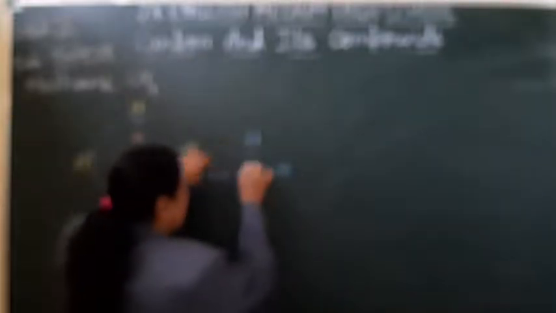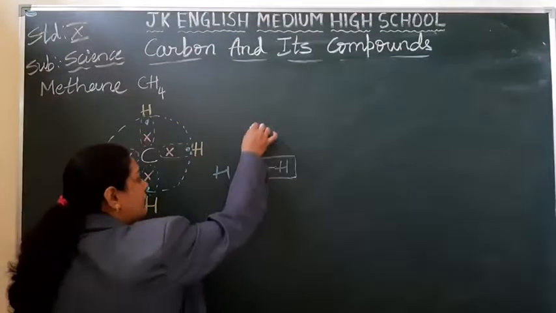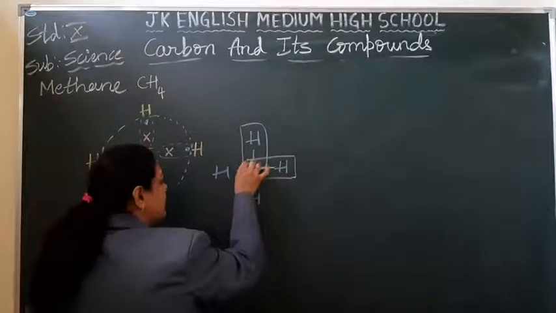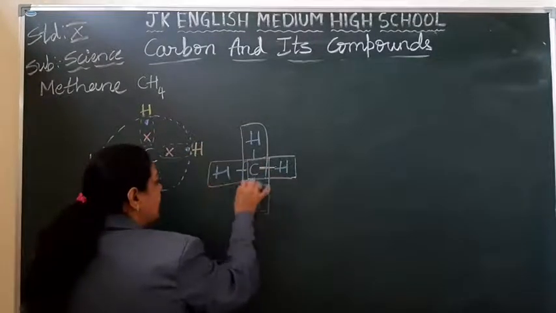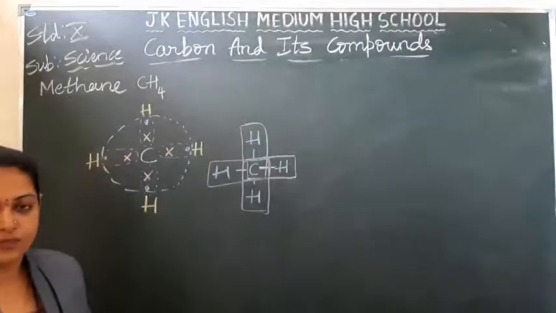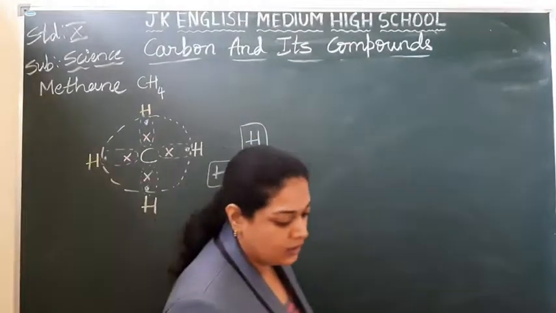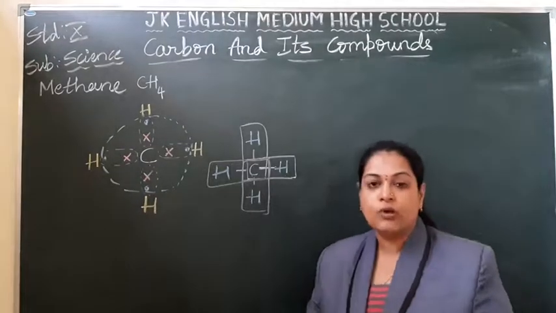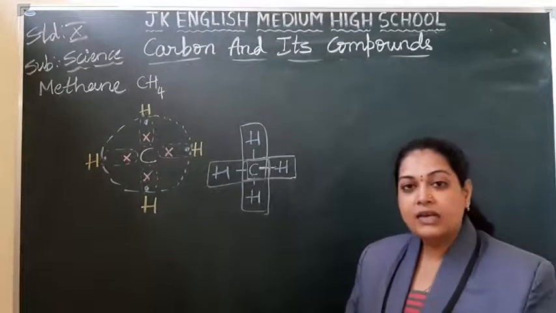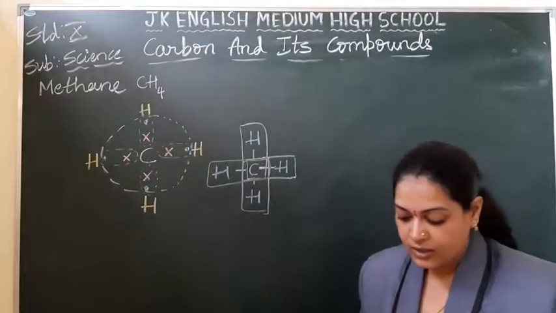Here let me draw one more H. So tell me, between this carbon and hydrogen, how many electrons have been shared? 1 pair of electrons. One single line means 1 pair of electrons has been shared. Here also 1 pair, and here is 1 pair of electrons. Right, students? So like this we find the molecular formula and the structural formula of methane with a single covalent bond. Take down, students.